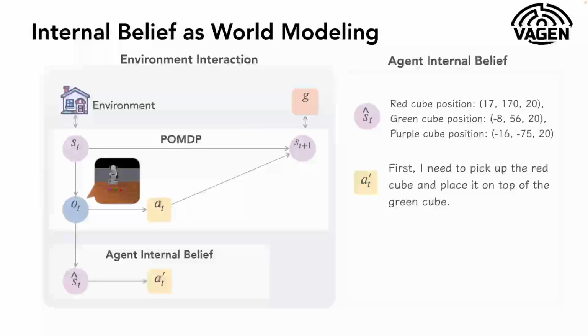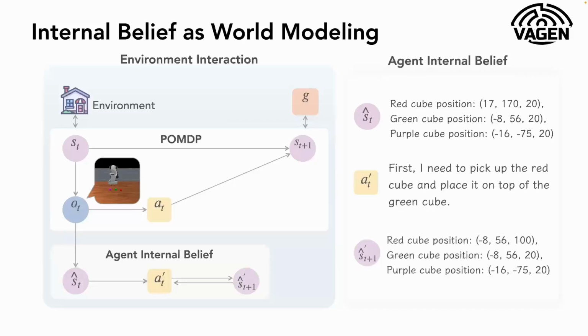The model will say, first I need to pick up the red cube and place it on top of the green cube. Then the model simulates what will happen next. This is pure mental simulation: the model simulates the new positions of the different cubes. Then it predicts the action and executes it in the environment, so we get the next state and the next observation and build up the new internal belief.